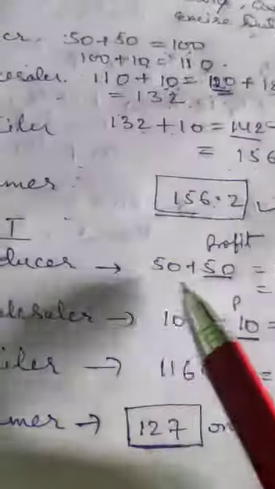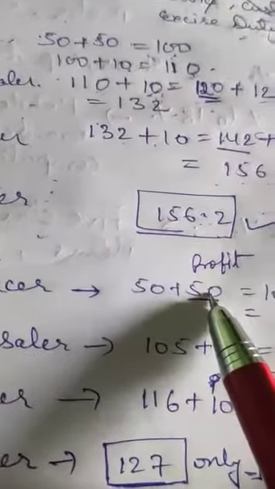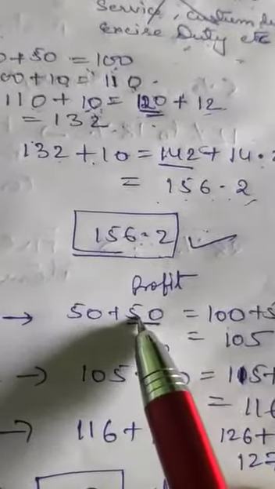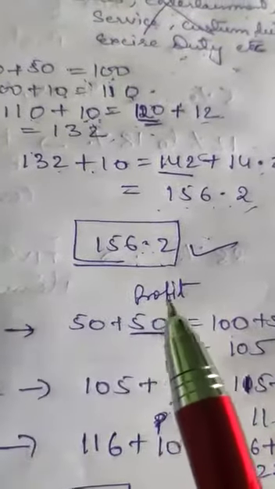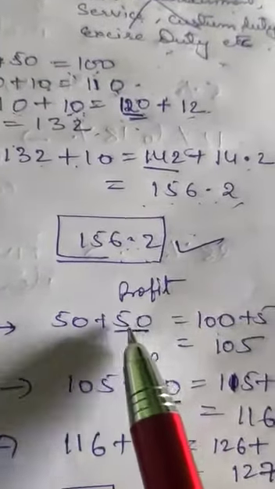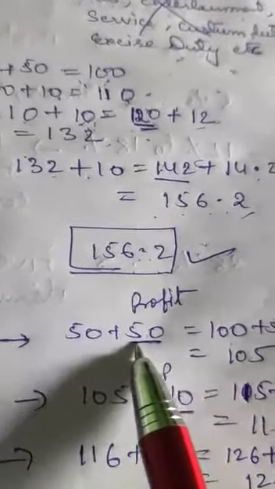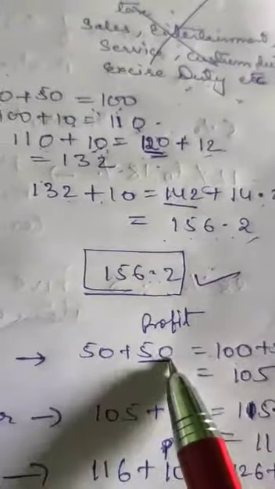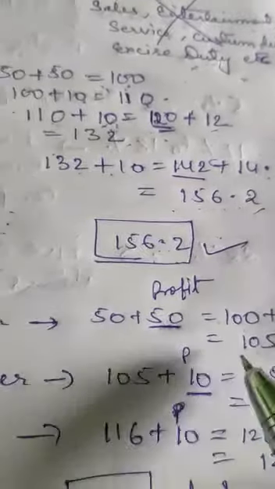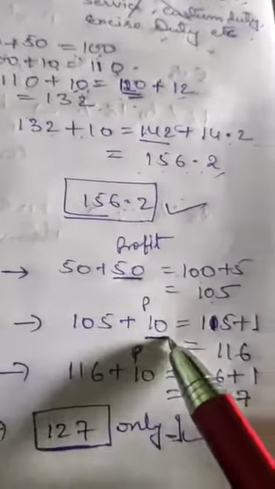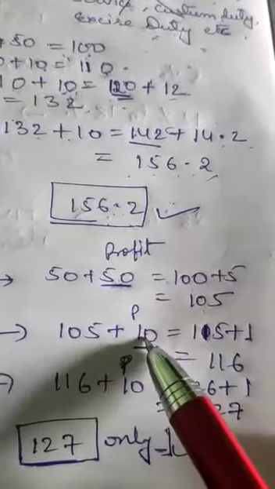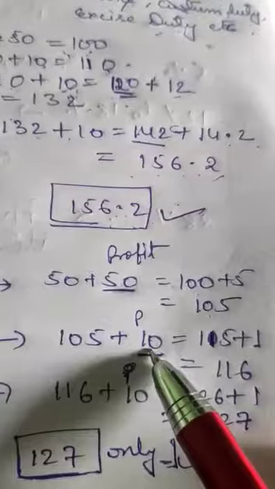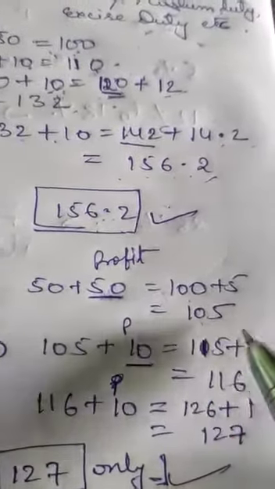First the producer has 50 rupees charge and 50 rupees profit, so 100 rupees, and he will take only 5% profit, 5 rupees. So 105 rupees. Now the wholesaler will add 10 rupees profit, and only 10% on this profit, which is 1 rupee.